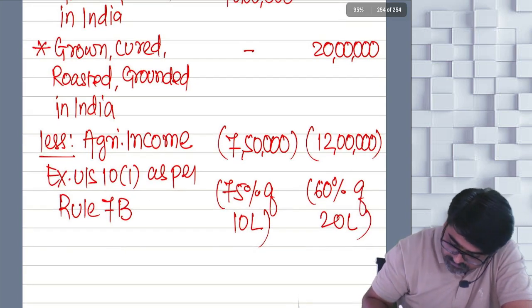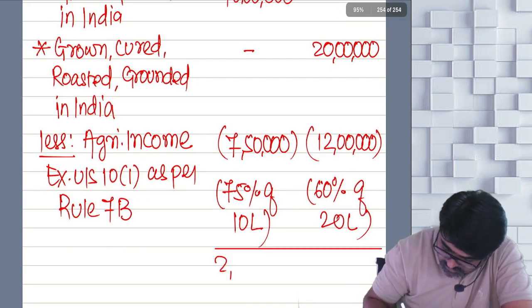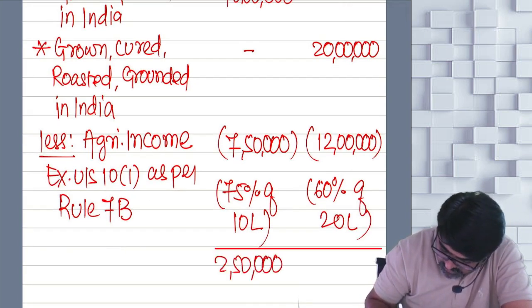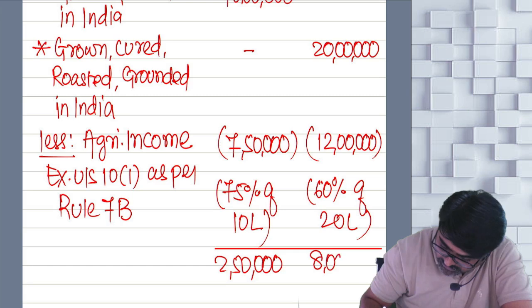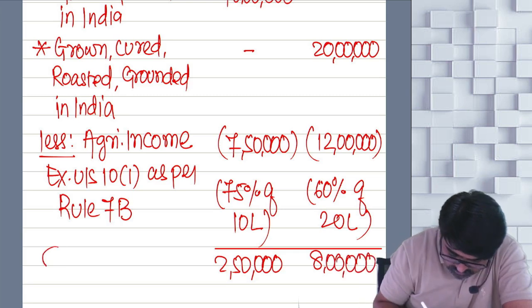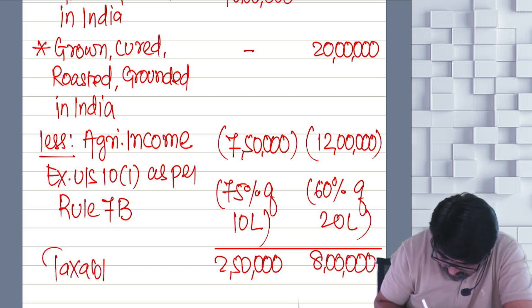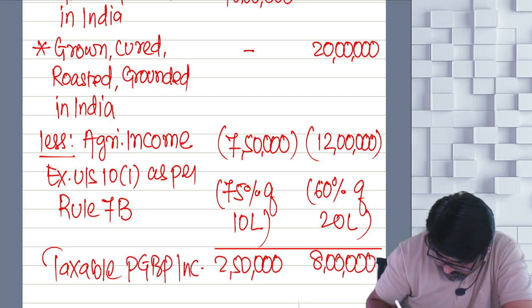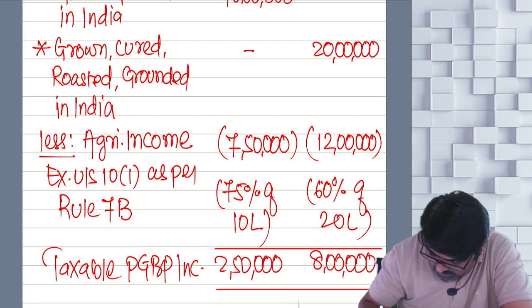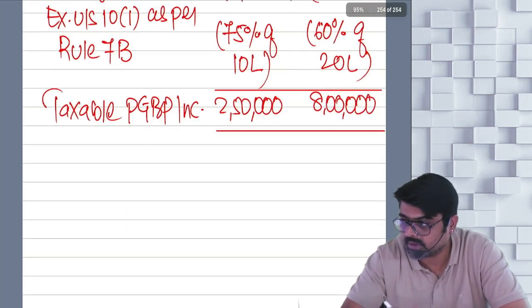So how much will remain? Here it will be 2 lakh 50,000 and here it will be 8 lakhs. This is your taxable PGBP income. Now if they tell you to calculate the tax liability, will you be able to calculate the tax also?